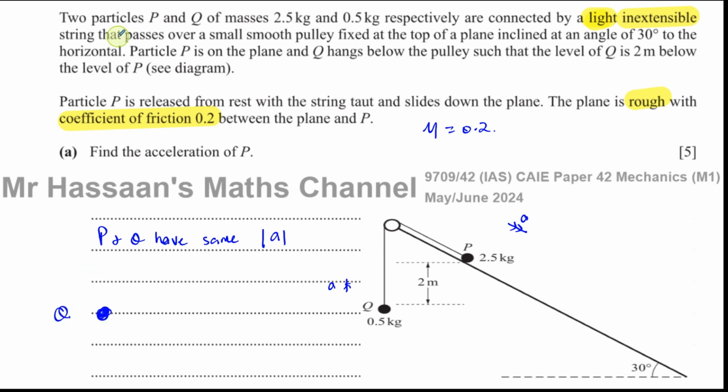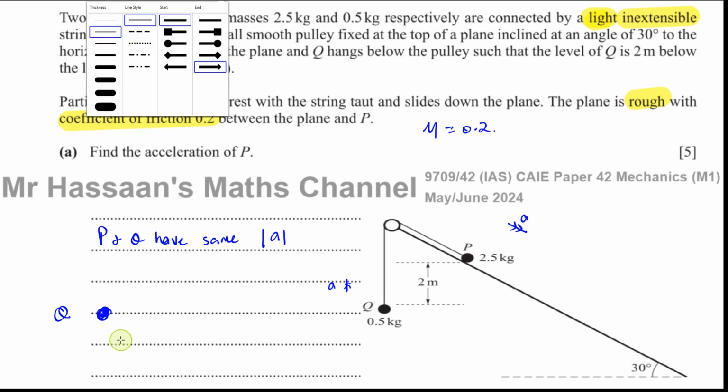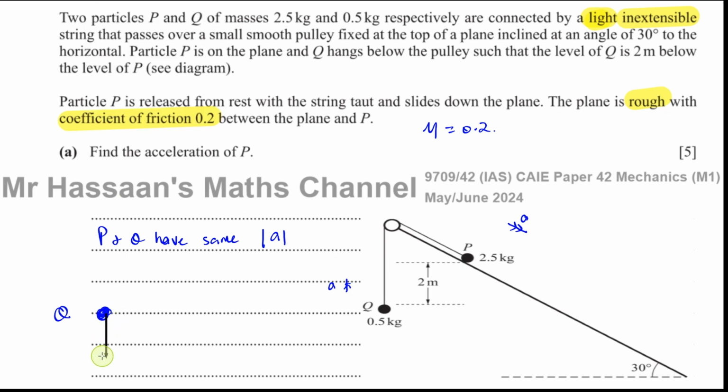If we consider Q, it has a force acting directly down, which is its weight, 0.5 G. It has a force acting vertically up, which is the tension in the string, and the tension is the same throughout the string. Q is accelerating upwards.